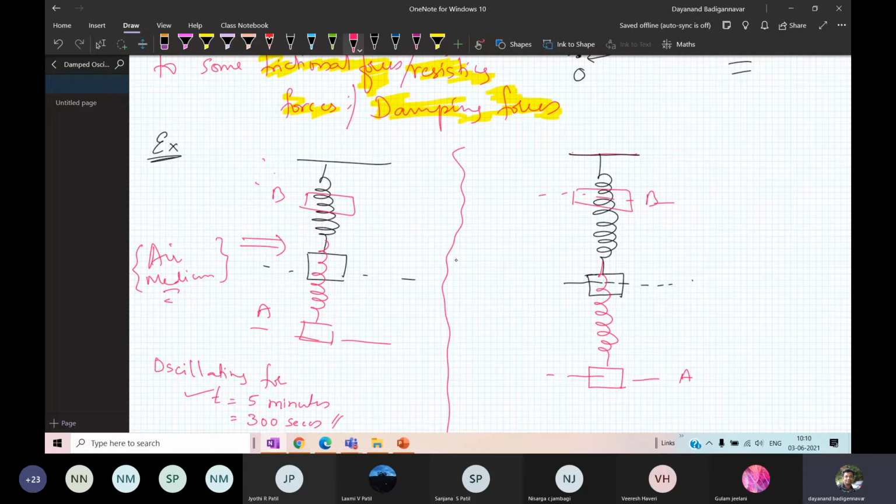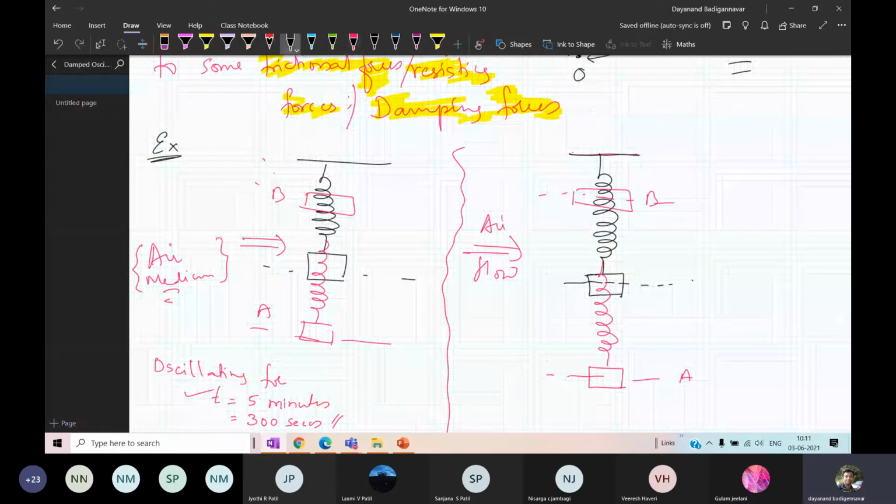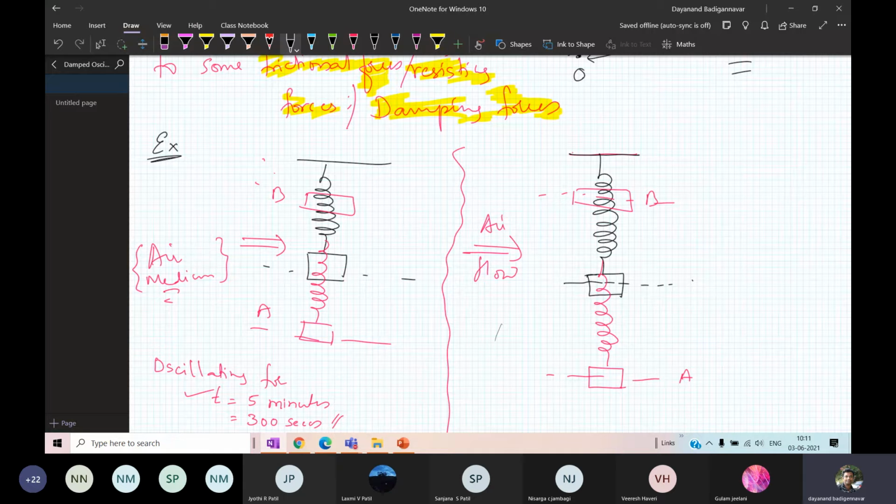It is oscillating. Now here you have the airflow. Airflow is a friction. Now what I do, just to add some damping to it, is I will take one beaker, one container.